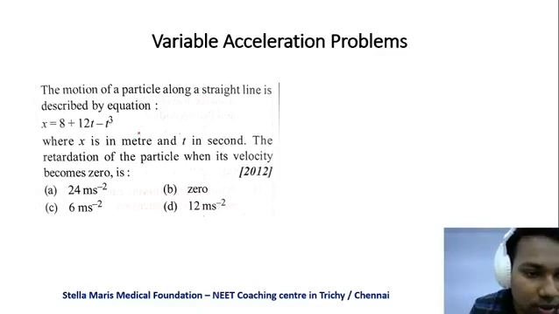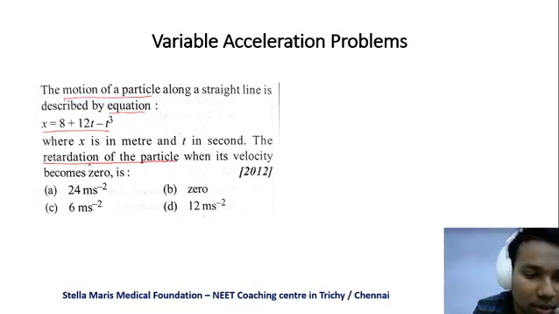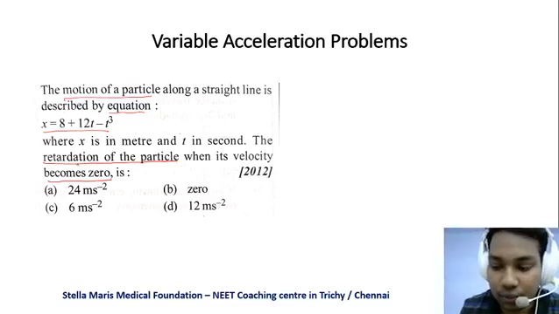The first problem is, they have said the motion of a particle along a straight line is described by the equation. They have given the motion of a particle as an equation, x is equal to 8 plus 12t minus t cube, where x is in meters and t in seconds. Find the retardation of the particle when its velocity becomes 0.